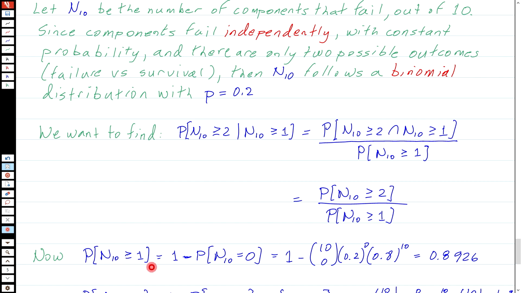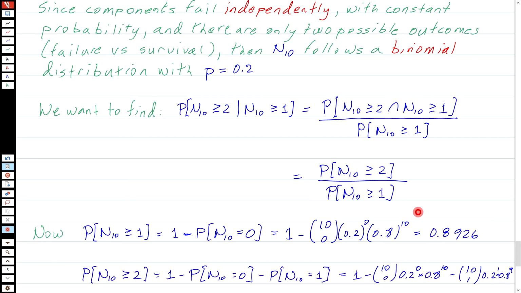The probability that n10 is greater or equal to 1, I can add up the probability that n10 equals 1 plus the probability that n10 equals 2 all the way up to 10. Or a much simpler way is just to take that as 1 minus the probability that n10 is less than 1, which is the probability that n10 equals 0. So 1 minus the probability that n10 equals 0 is 1 minus 10 choose 0. I've now had 0 successes, or in this case failures, and their probability is 0.2, so the power on that is 0. And I've had 10 successes, or survivals in this case, and so the power on that is 10. And I get 0.8926. That's the thing on the bottom.